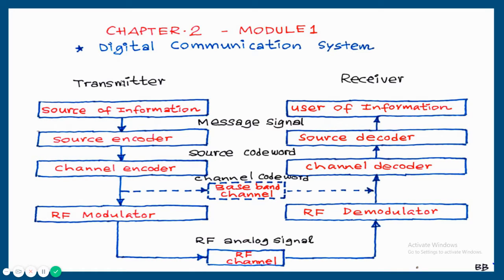So here sound, and here also we'll get sound. Sound will be converted to electrical signal using microphone. Here electrical signal will be converted back to sound using speaker. So this is basically the block diagram of a digital communication system.